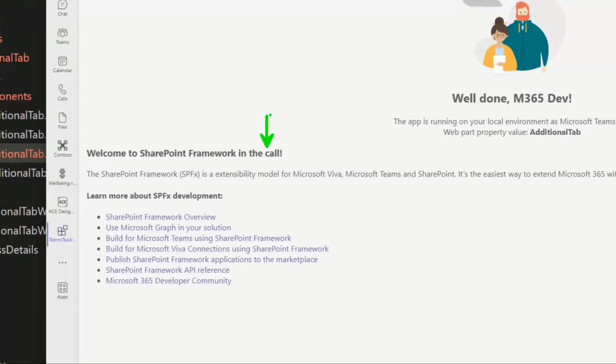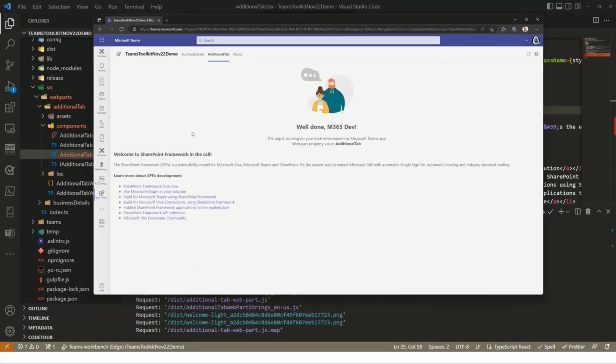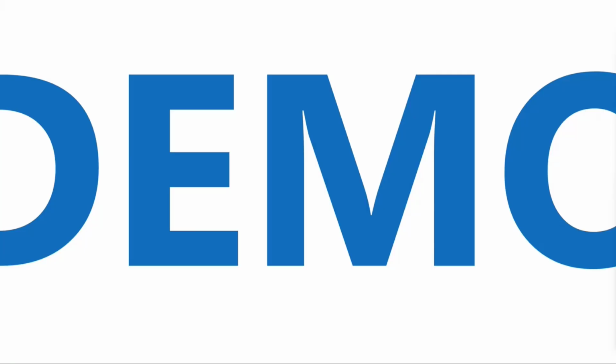So now we can do live debugging, live testing of the code, the TypeScript code. We can do modifications, we can adjust things in a matter of seconds. We can see this live on Microsoft Teams, making it super, super, super easy to do Microsoft Teams development with Teams Toolkit and SPFX. Cool. That's all what I'm going to do in this demo.